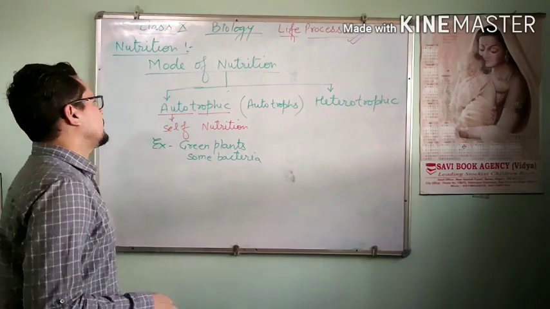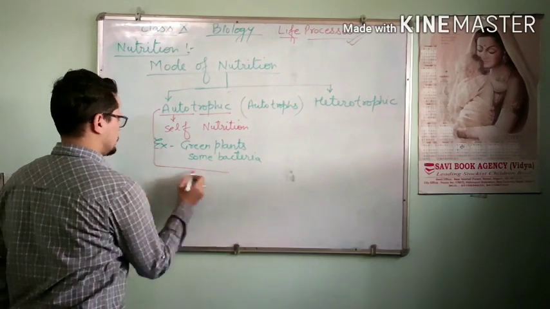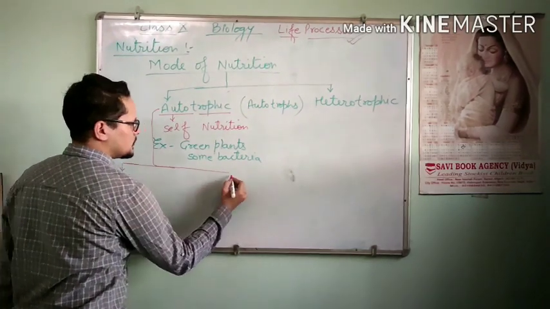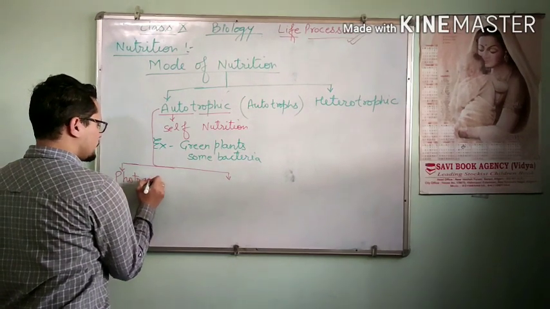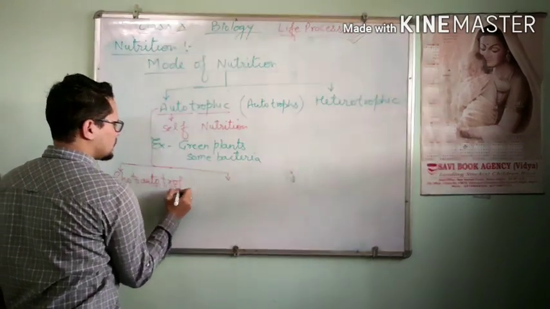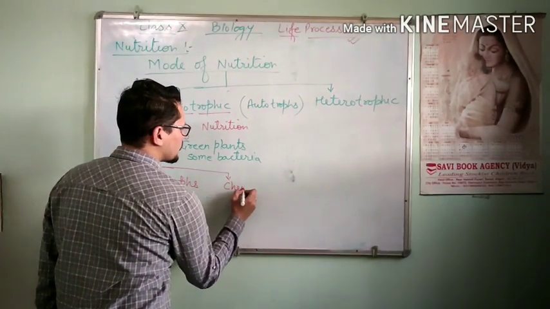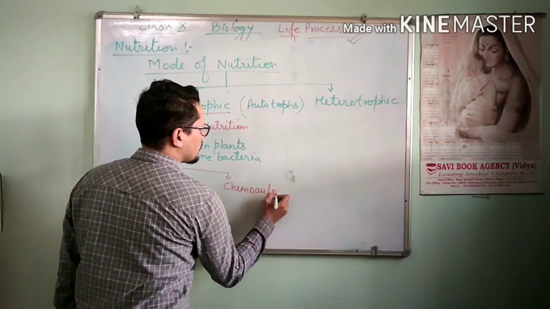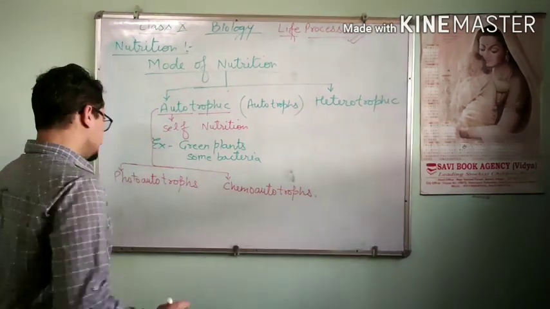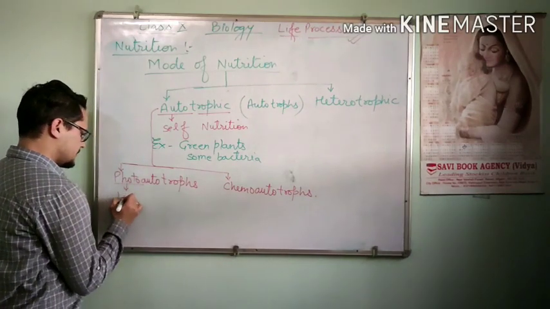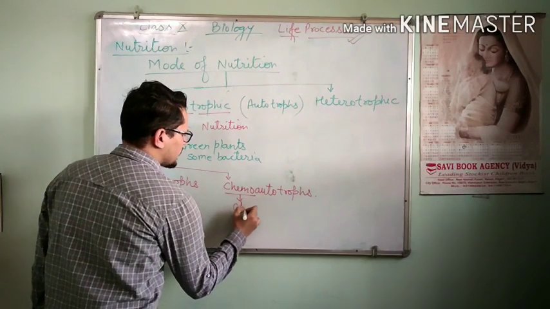Now students, I am dividing autotrophs into two parts: photoautotrophs and chemoautotrophs. It is very simple. Photo means light and chemo means chemicals.